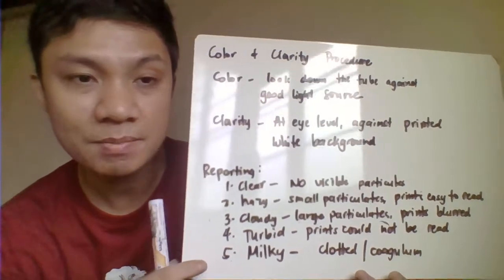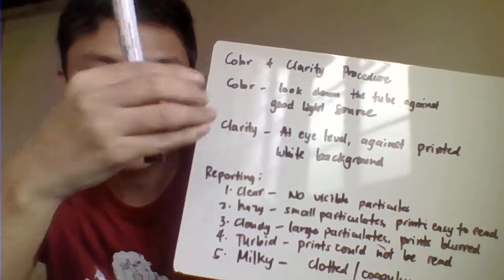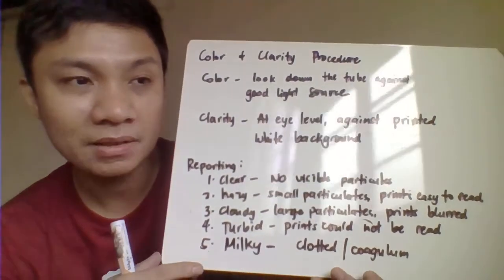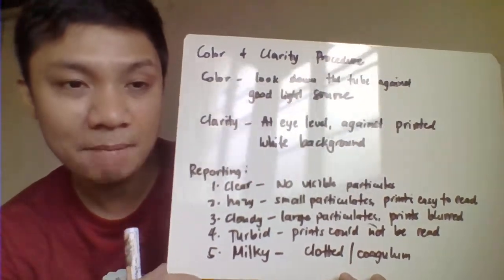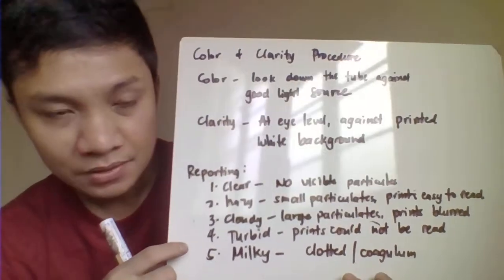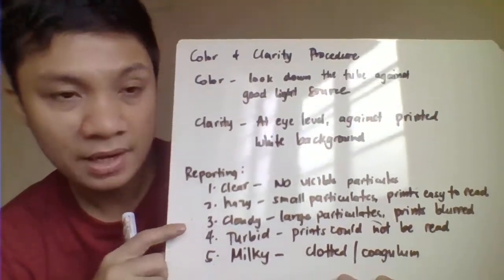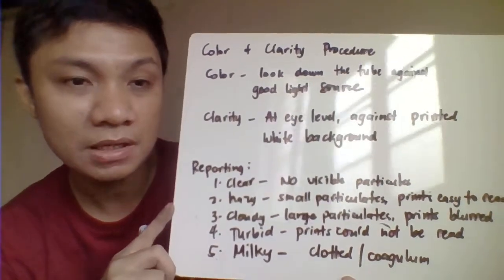The clarity here is observed like this, against your eye level, and your background should be printed with prints, like newspaper prints, or also a white background with prints. So we have here the reporting of the clarity. We have clear. When it is clear, it is transparent, with no visible particulates.